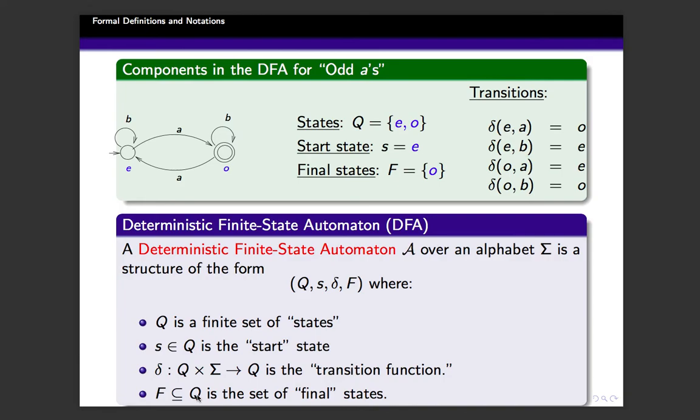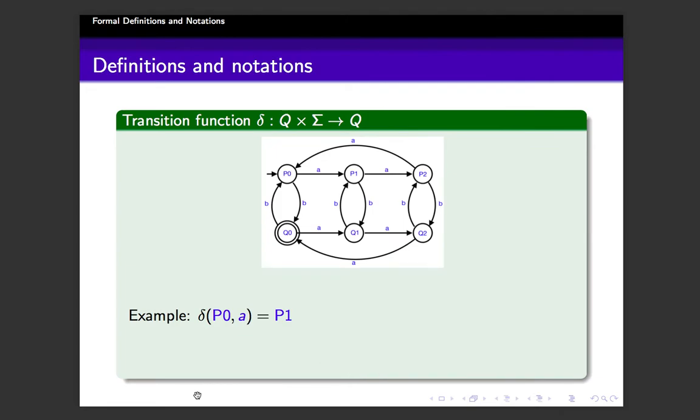We have to define the language now. To define the language, we need 2 more notations. So this is what we have seen. Transition function delta is defined mathematically like this. From a given state, for an input symbol, what is the next state? Okay. Example automaton is given.